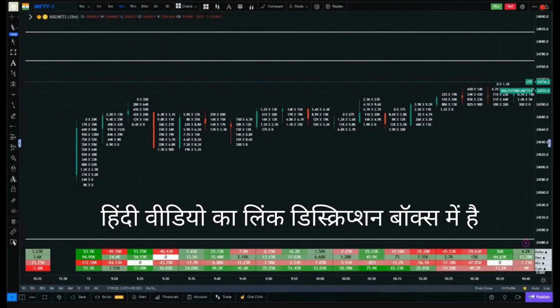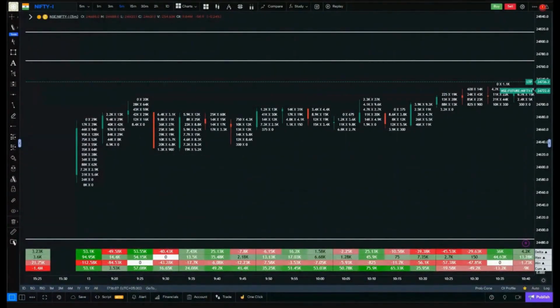Hello and welcome, everyone. As always, I welcome you all to the aftermarket analysis session of the Indian markets Nifty and Bank Nifty. This is the aftermarket analysis session where, after the market closes, we look at where the buyers and sellers came in Nifty today. Basically, we try to read the footprint properly and see what exactly happened in the market.